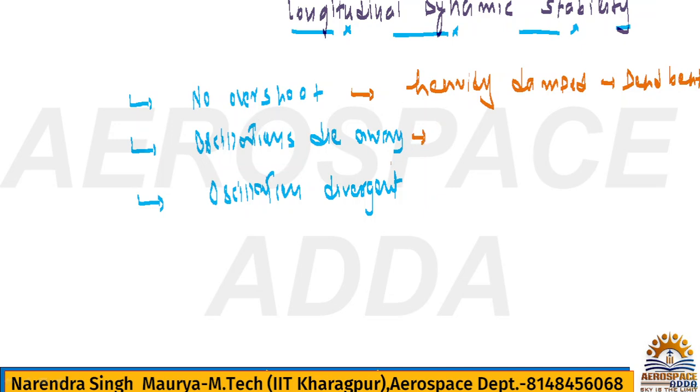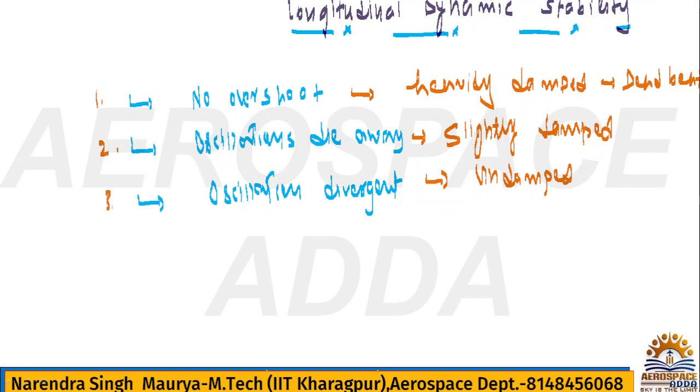And oscillation die away is called slightly damped, and oscillation divergent is called undamped. This is 1, this is 2, and this is 3.